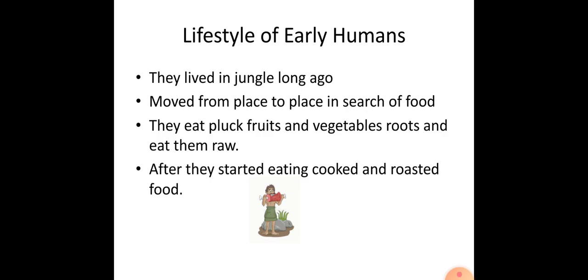They had to collect the food, not eat it directly. Now, houses. Early humans did not have any permanent houses. As they moved around in search of food, they lived in caves or trees. They were nomads, moving from place to place in search of food. So they did not live in a permanent house, but moved in search of food. They lived in caves or trees.